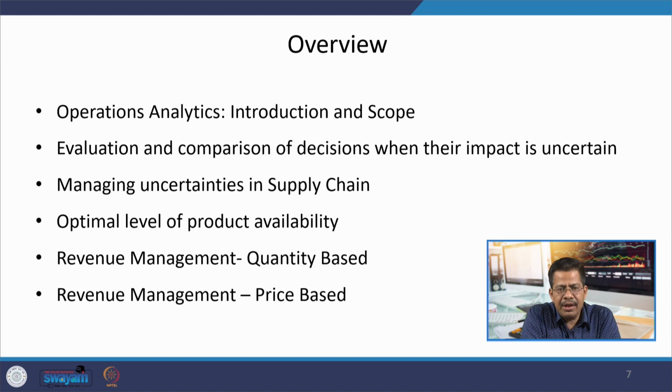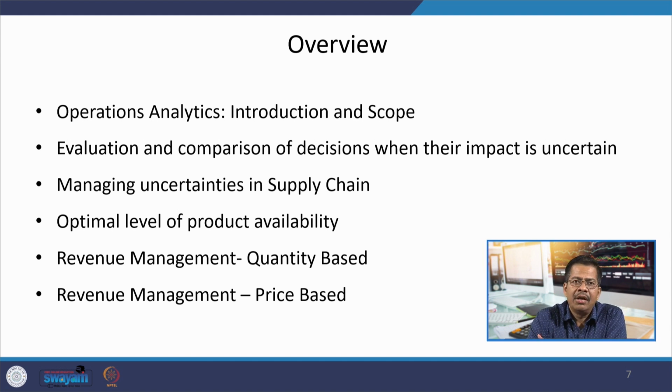We discussed the introduction and scope of use of analytics in operations management. We discussed that there are a large number of areas where we have to make decisions on a regular basis, and in these decisions earlier we were very static. Once we took a decision, the same decision would remain maybe for 1 year.